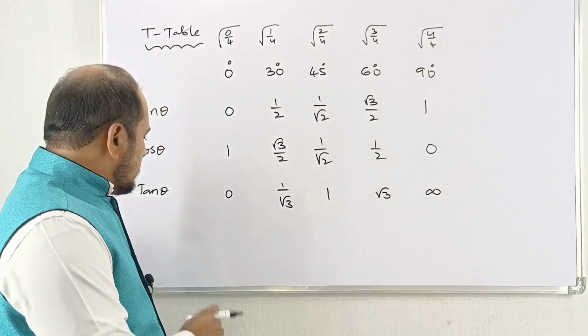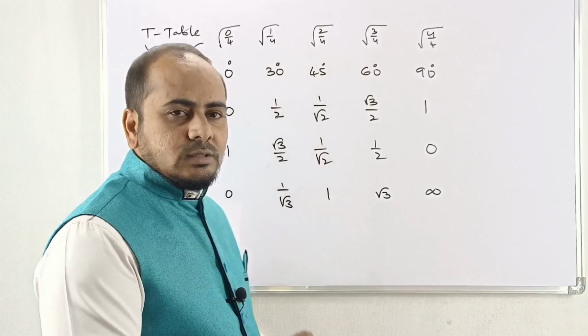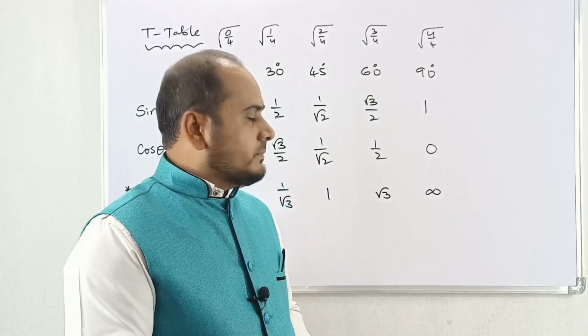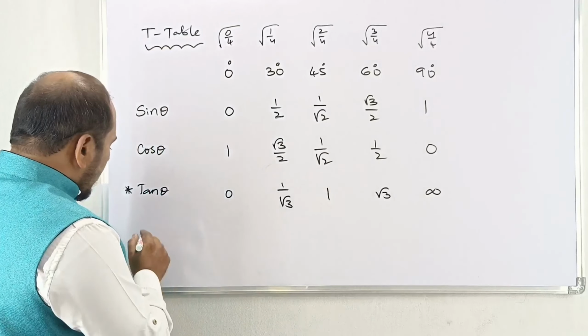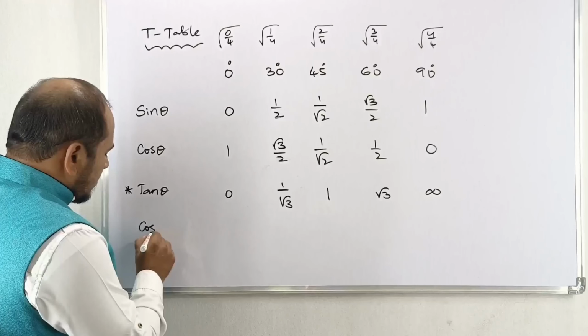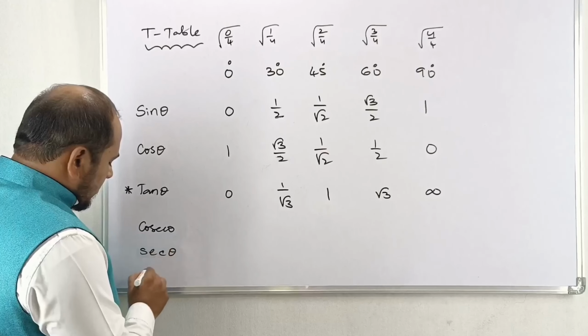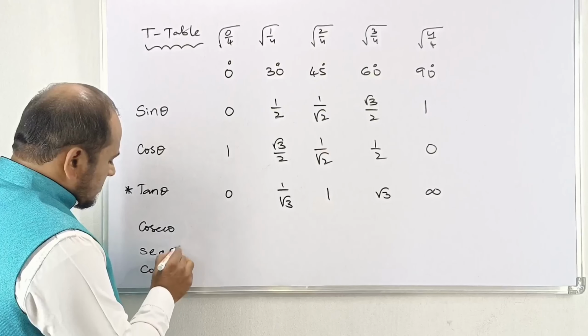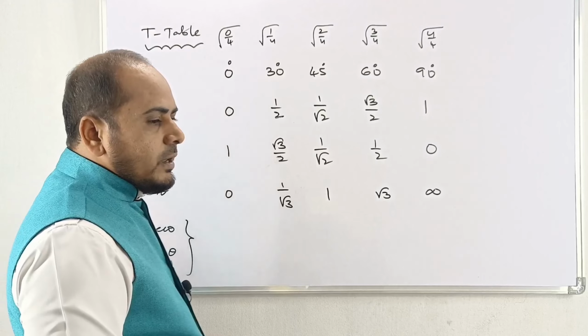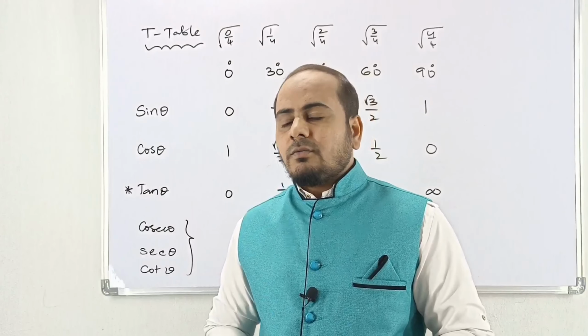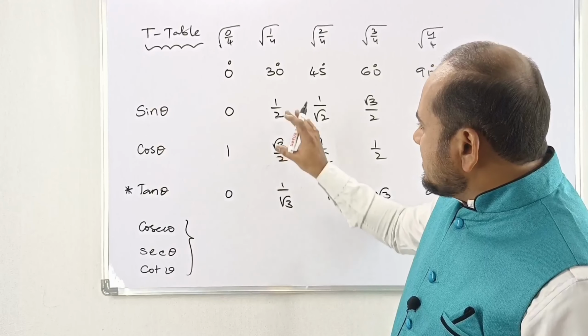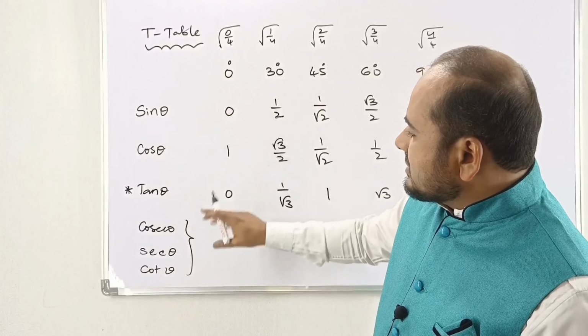Right, my dear. So these are the values of sin, cos and tan. Now you have to move to cosec theta. Now you don't write this. Just remember sec theta and cot theta. These three also you have to write, my dear. But we know that cosec, sec, cot are the reciprocals. If you prepare these three well, you can make them reciprocal.